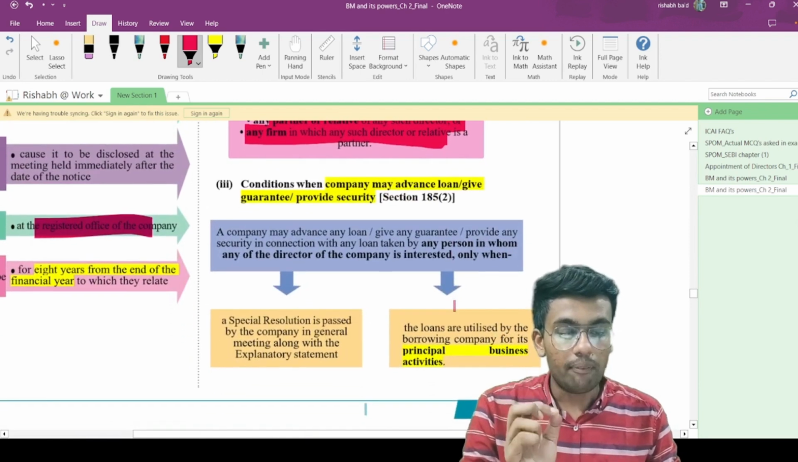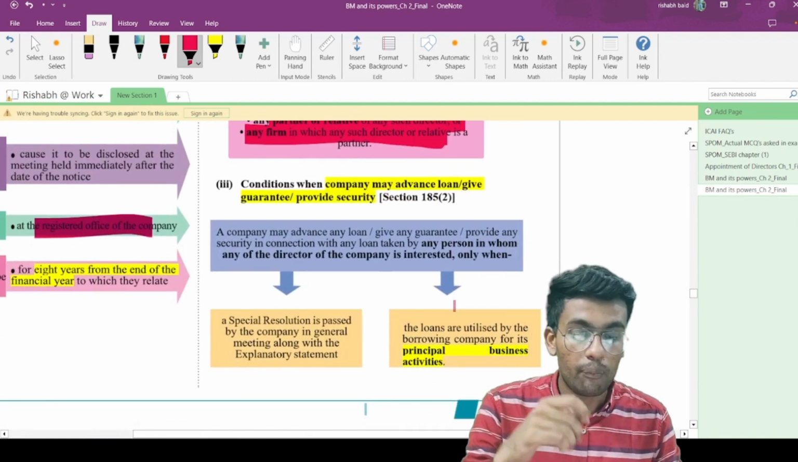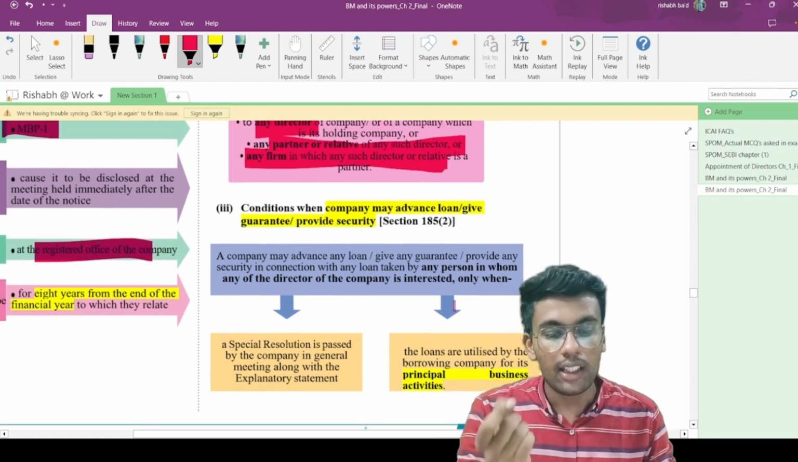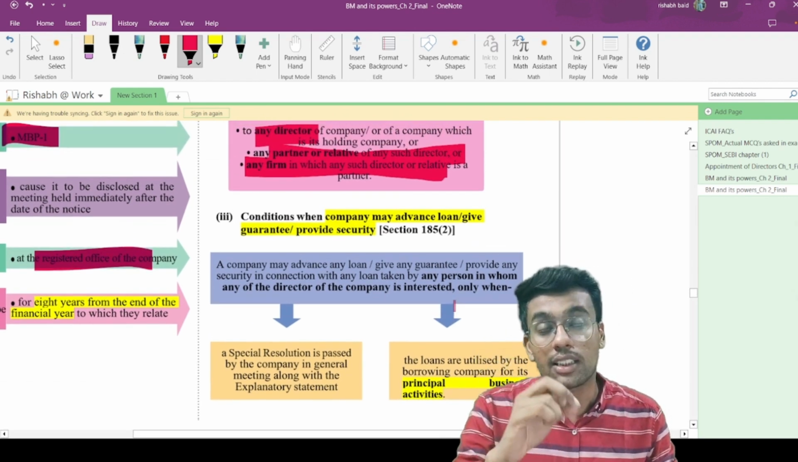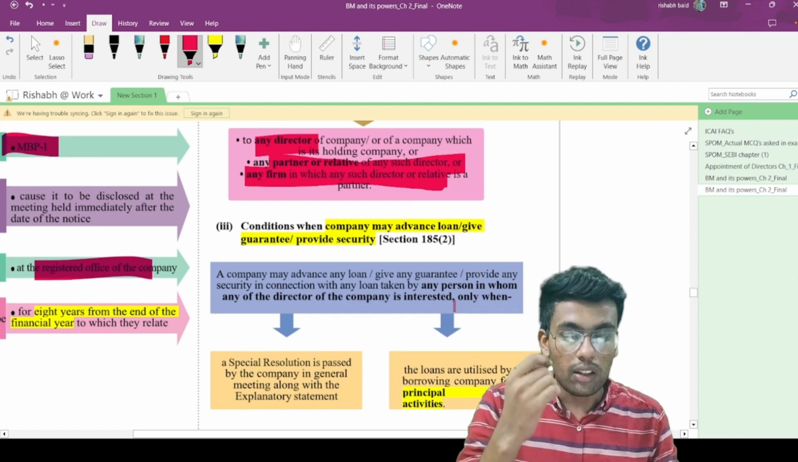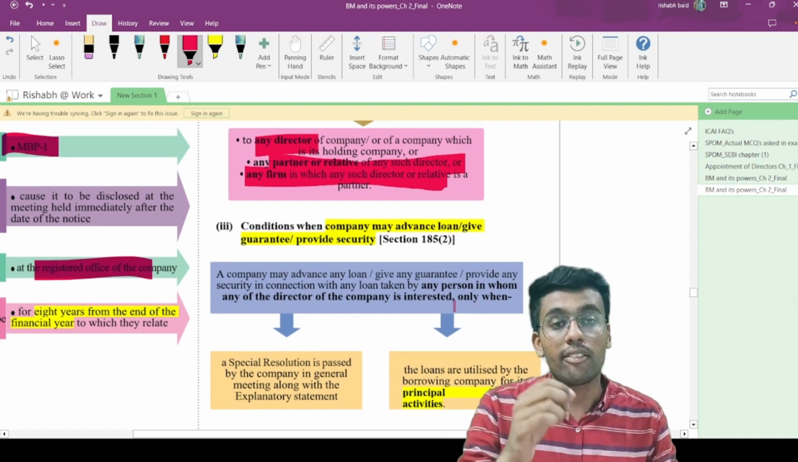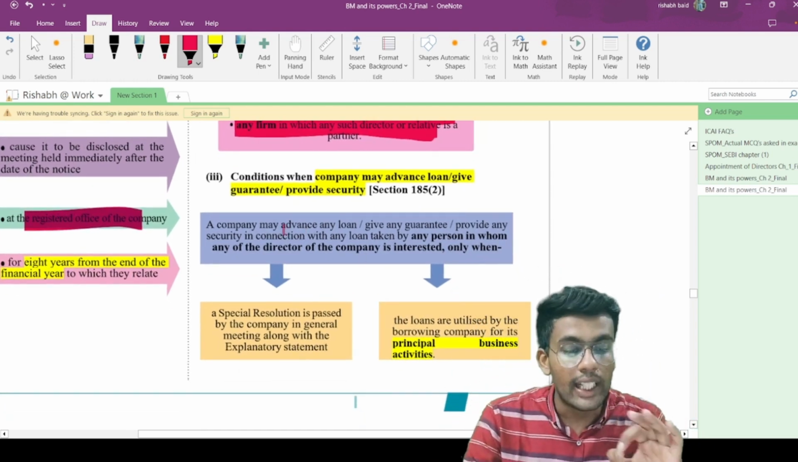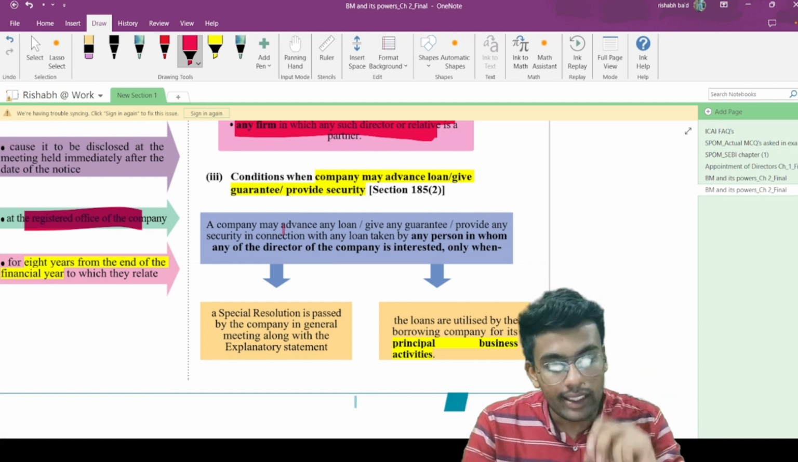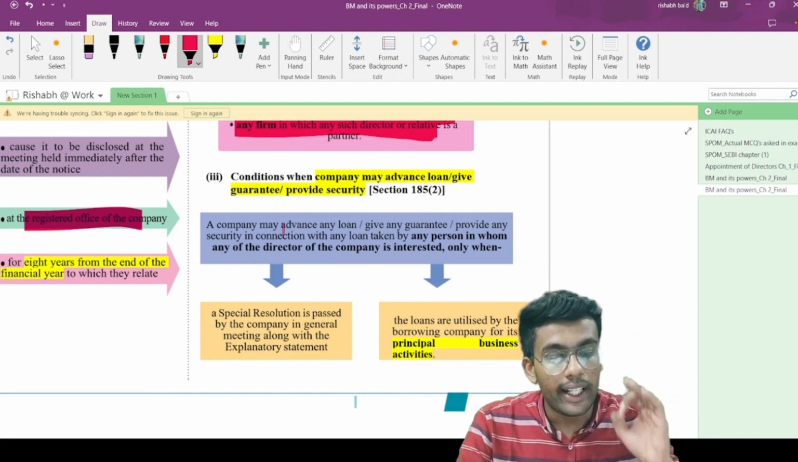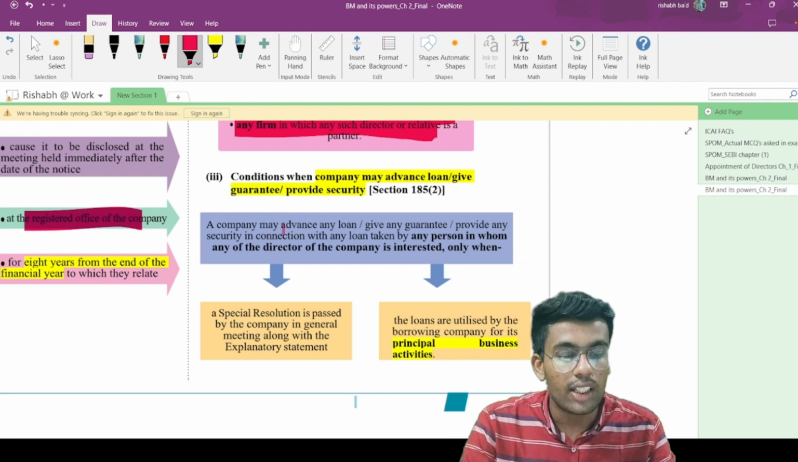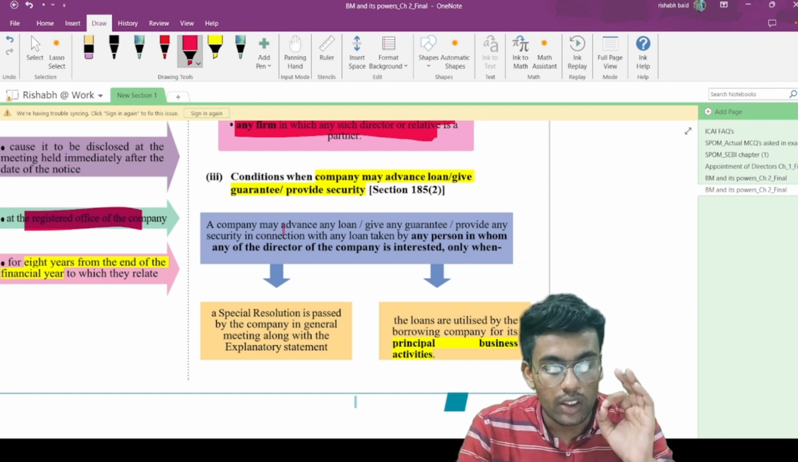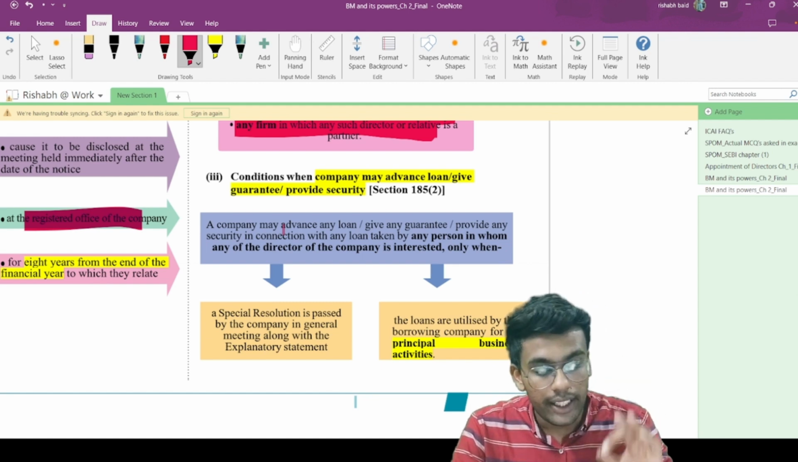Now, the condition when a company may advance a loan or provide a guarantee or security to the directors or the firm in which such director is a partner, or a relative or partner of such director. When can it be granted? A company may advance any loan, give any guarantee or provide any security in connection with any loan taken by any person in whom any of the directors of the company is interested, only when a special resolution is passed in the general meeting along with the explanatory statement.